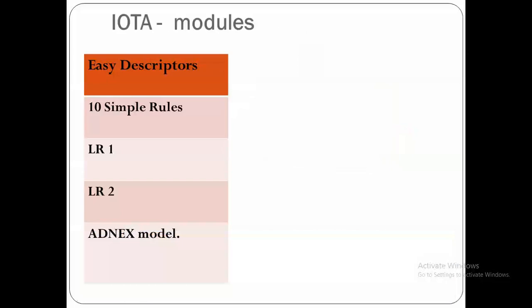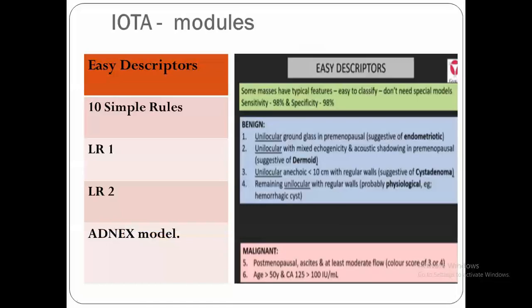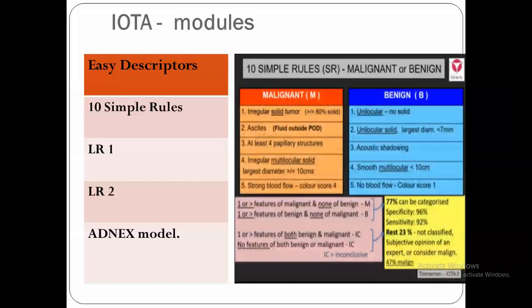IOTA modules, as we said, use easy descriptors, 10 simple rules, LR1, LR2, and the adnexal module. Easy descriptors, which we will speak about, are composed of 6 important points: 4 go with benign and 2 go with malignant. The 10 simple rules are 10 rules, 5 for benign and 5 for malignant. If there are no ultrasound features that go with these 10, we say this is inconclusive. Or if we have features from both benign and malignant, we also say this is inconclusive.